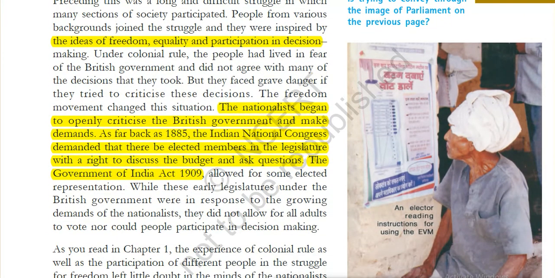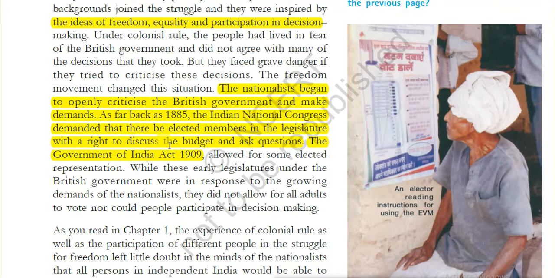So the nationalists began to openly criticize the British government and make demands. When India was under the control of the British government, whatever decisions they were taking were not asked for or questioned by the Indians. When the Indian National Congress was established in 1885, the members of the Indian National Congress demanded elected members in the legislature with the right to discuss the budget.